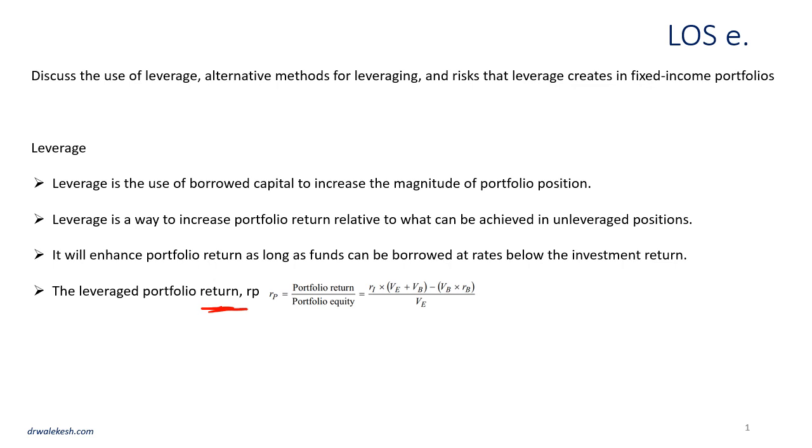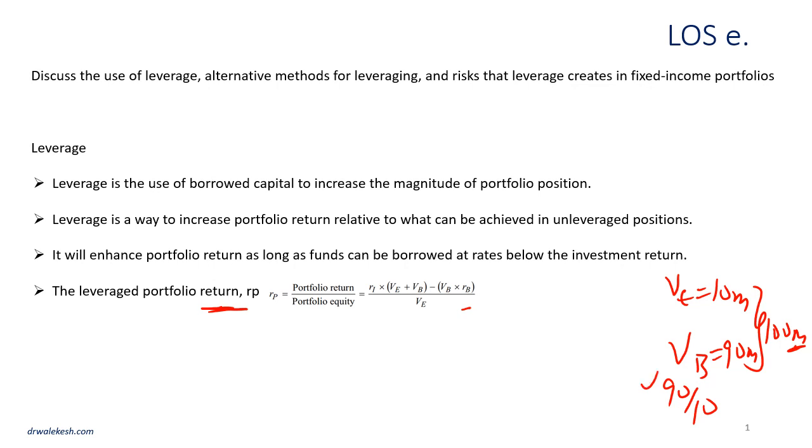So this is the formula, and we need to be familiar with it. But to make sense out of it, to paint a much more practical picture, imagine I have 10 million and I'm looking at investing in a portfolio worth 100 million. That means I need to go borrow 90 million. So technically speaking, how many times am I levered? I am 9 times levered. That's 90 divided by 10. 90 is what I borrowed, 10 is my equity. So I am 9 times levered.